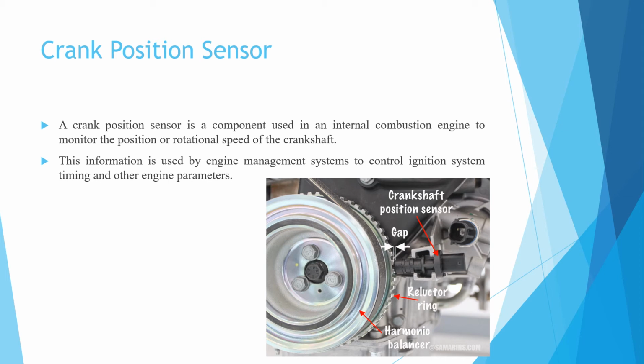Here in the picture you can see the crankshaft position sensor. This is the reluctor ring and this is the harmonic balancer, and here is the small gap which is shown in this picture.